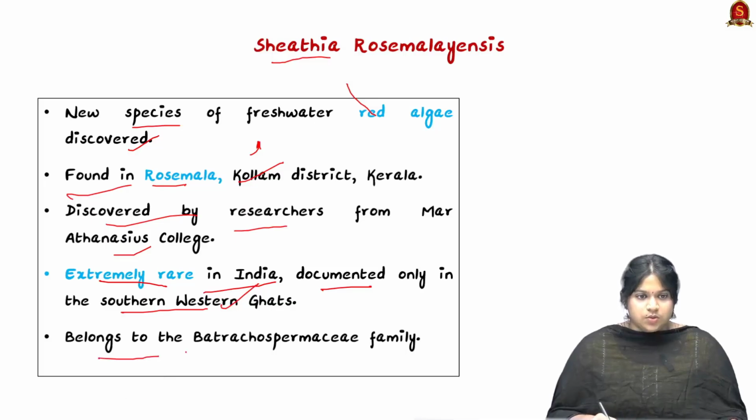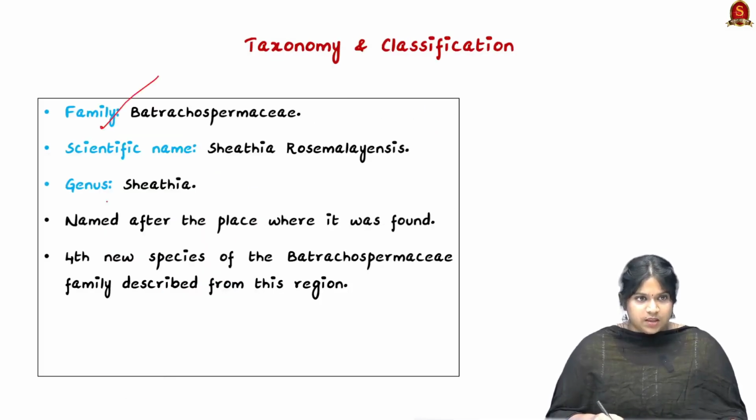It belongs to this family, and the genus is called Shiathia. So the scientific name is Shiathia rosmaliensis. It is named after the place where it was found, and it is the fourth new species of this family described from this region.